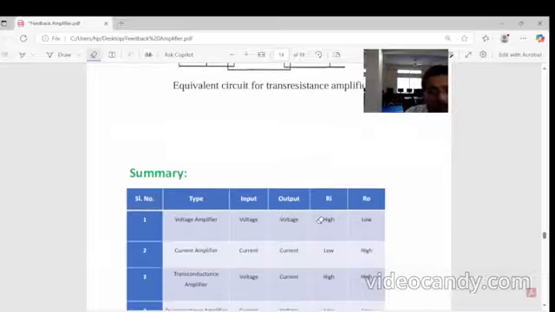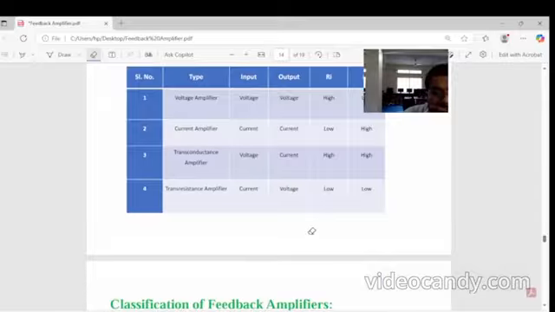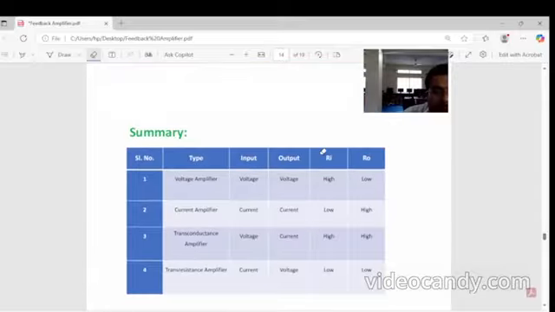So what we have discussed, we can see in summary way in positive feedback amplifier how we can see.